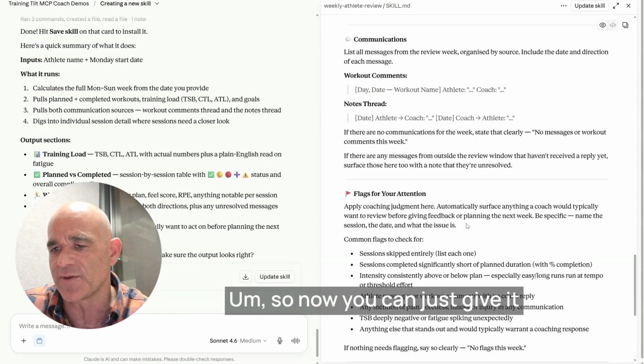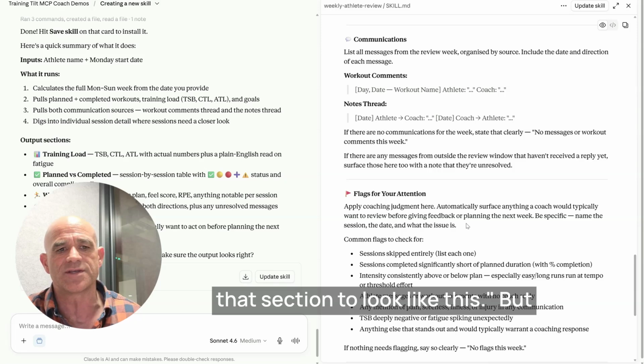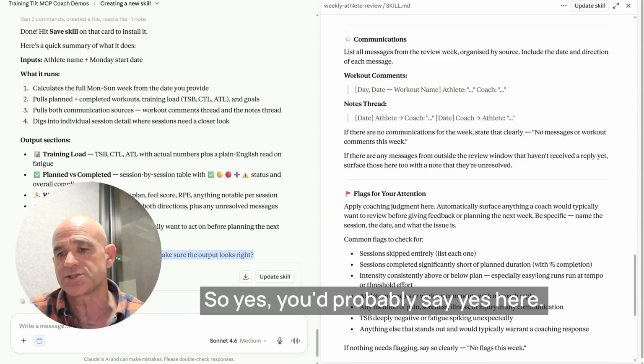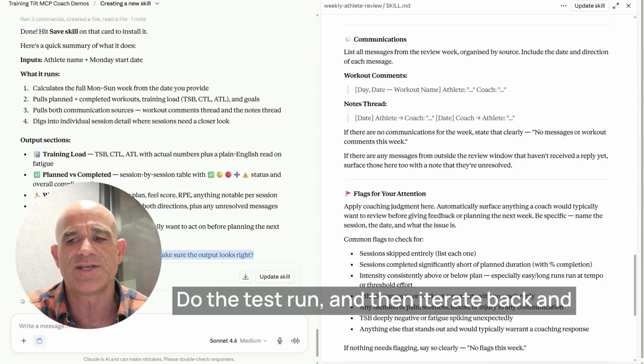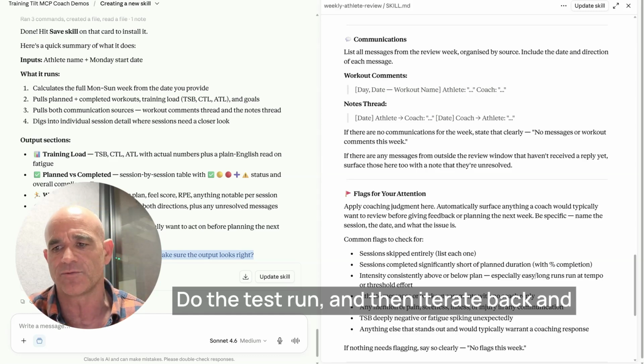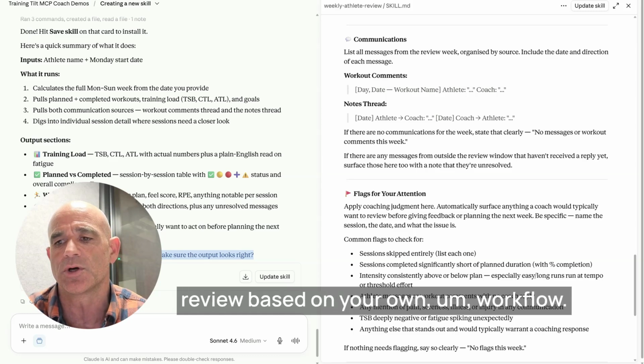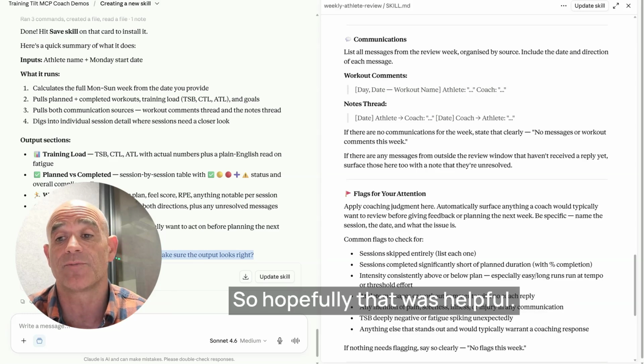So now you can just give it feedback and say, no, I don't want that section to look like this. But actually it's asking, do we want to do a test run here on one of your athletes? You'd probably say yes here, do the test run, and then iterate back and forth until you get your perfect weekly review based on your own workflows. So hopefully that was helpful.